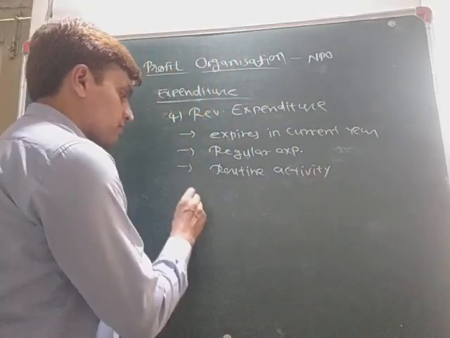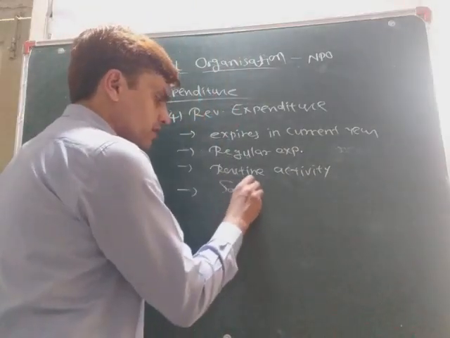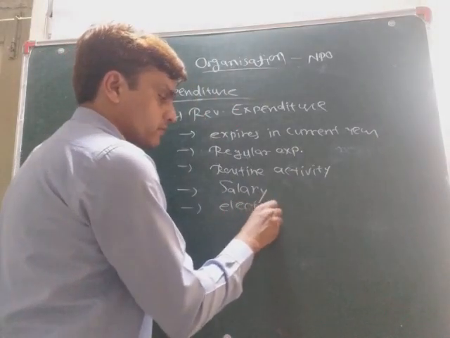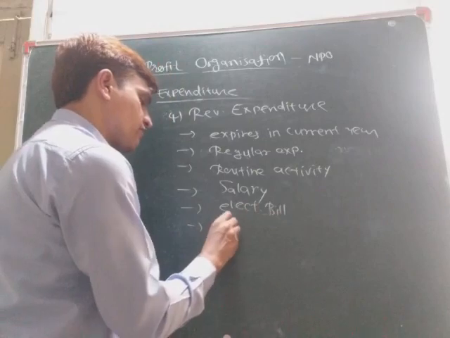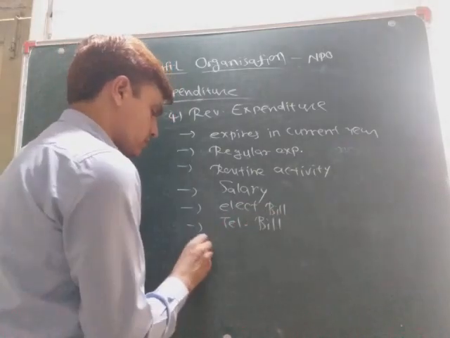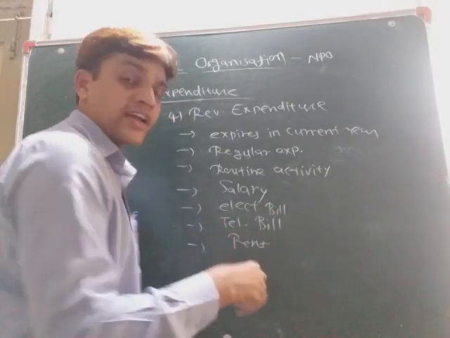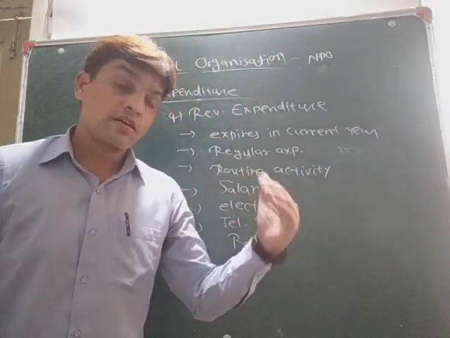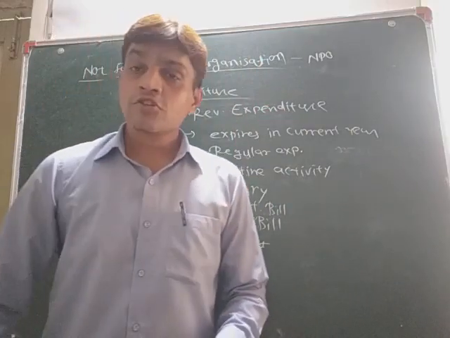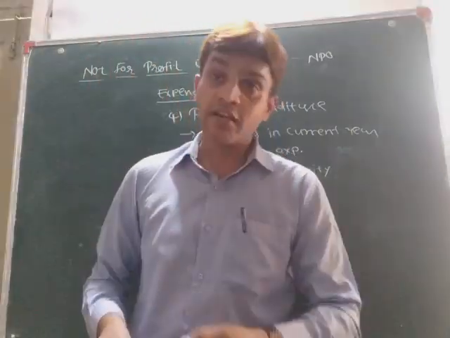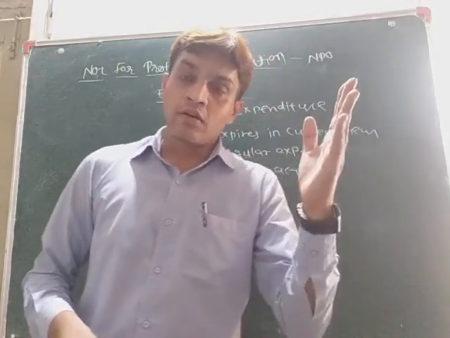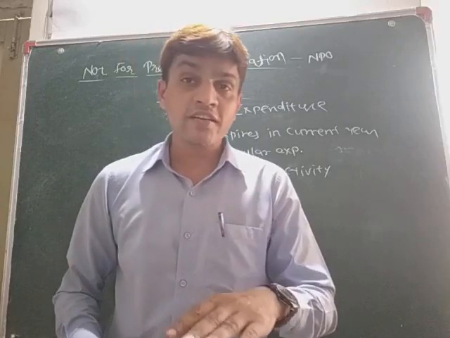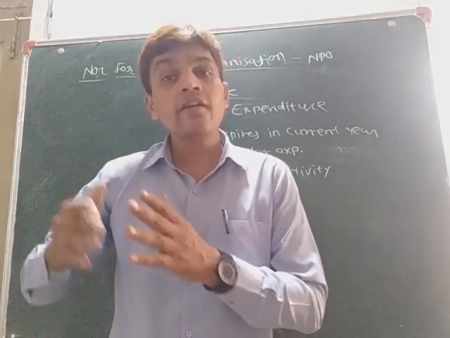Now I give you an example. Examples are salary, then electricity bill, then telephone bill, rent, and so on, insurance premium. So many things are there in revenue expenditure. Okay, so we have seen two types of income, capital receipt and revenue receipt. Same way, two types of expenditure, capital expenditure and revenue expenditure.